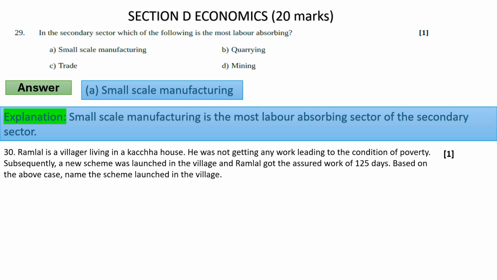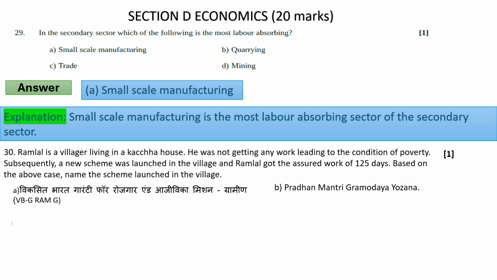30. Ramlal is a villager living in a kachha house. He was not getting any work, leading to a condition of poverty. Subsequently, a new scheme was launched in the village and Ramlal got assured work of 125 days. Based on the above case, name the scheme launched in the village. VBG Ramji.